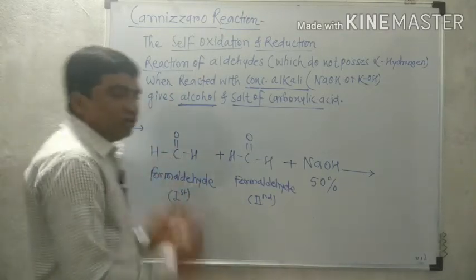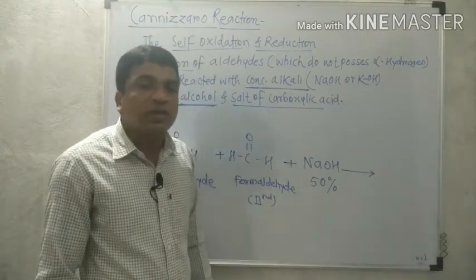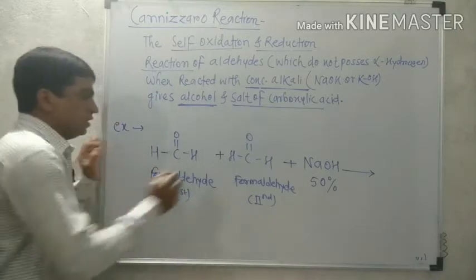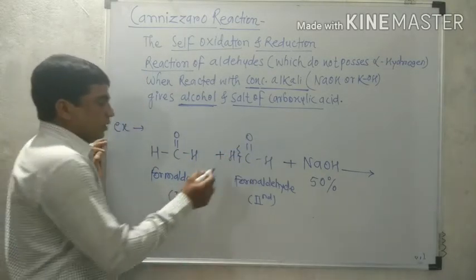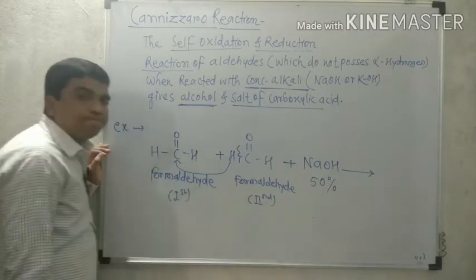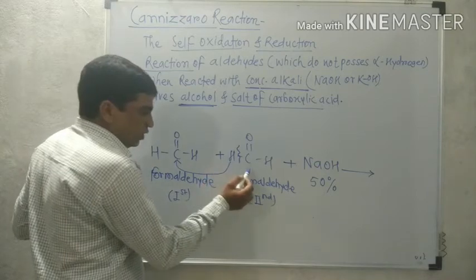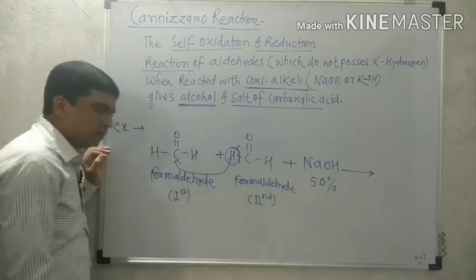So when two molecules of formaldehyde react with 50% sodium hydroxide, what happens? For example, this hydrogen atom gets attached to this carbon. This hydrogen from the second molecule of formaldehyde gets attached to the carbon.